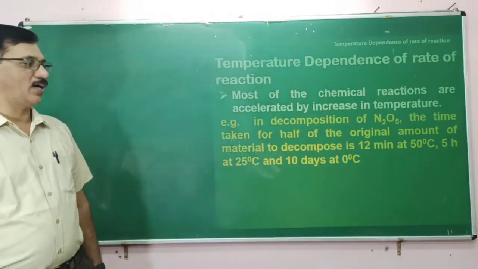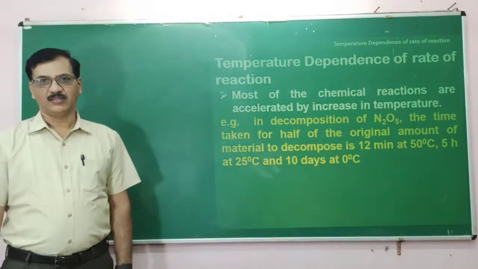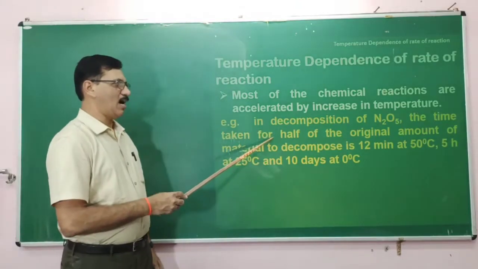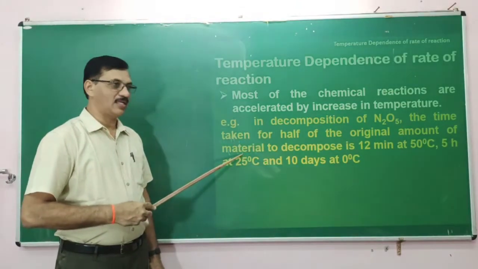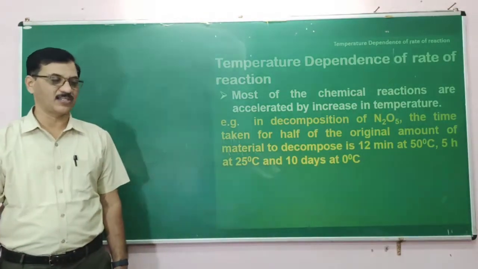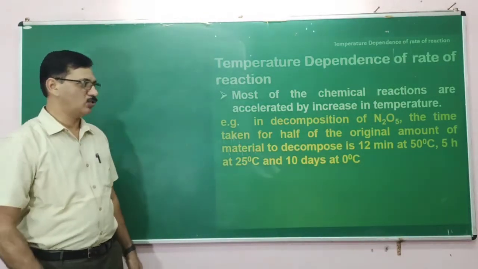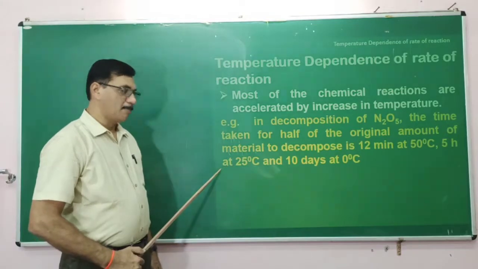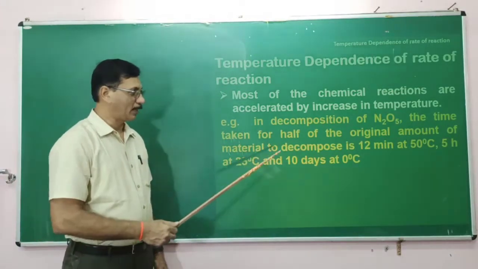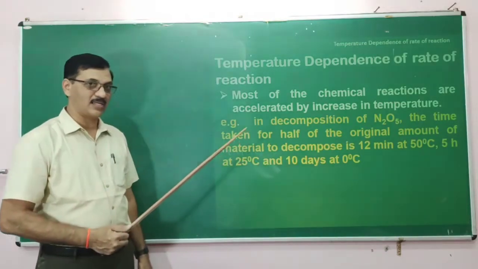For the decomposition of N2O5, the time taken for half of the original amount of material to decompose, the t half, is 12 minutes at 50 degrees Celsius, but 5 hours at 25 degrees Celsius. So the temperature is lowered, but the time taken is increased to that extent.